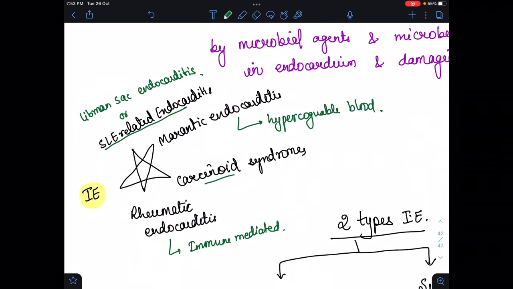Well, in carcinoid syndrome, what will happen? These tumors are basically found in the GIT, and if they produce some active product, then it goes to the liver by the portal vein. The first tumor is in the GIT, and the second tumor will occur in the liver, and from the liver the product enters into the heart, and from the heart into the lungs. So the primary tumor is in the GIT, the secondary in the liver, and the product affects the heart. So this is a type of carcinoid syndrome.